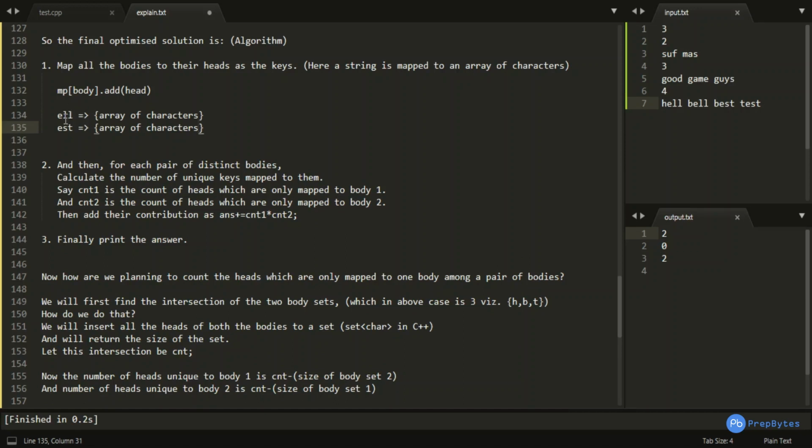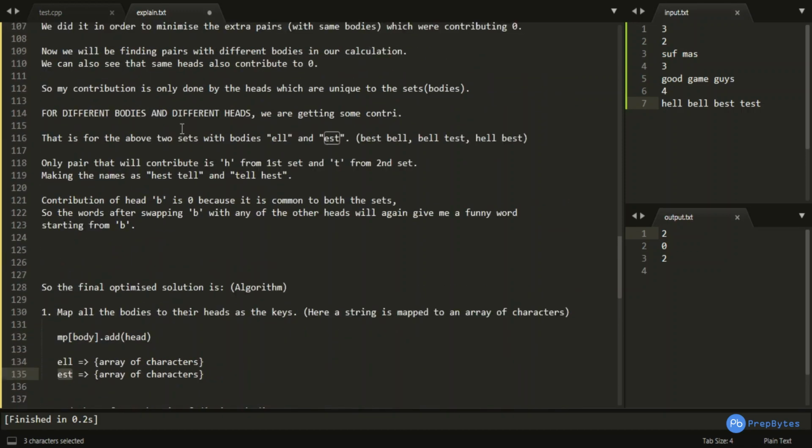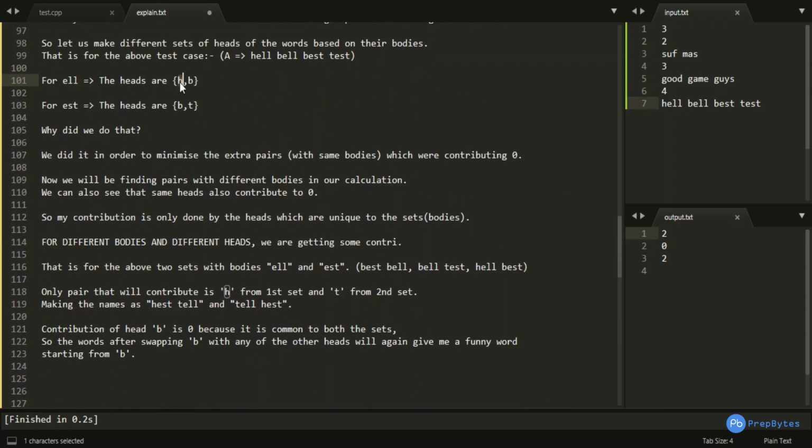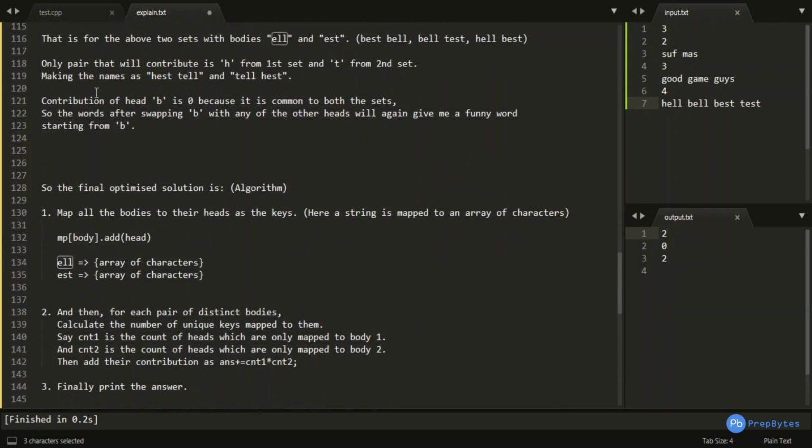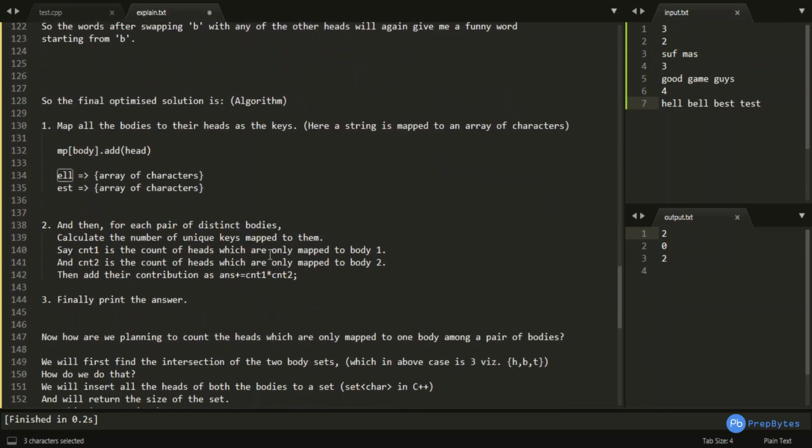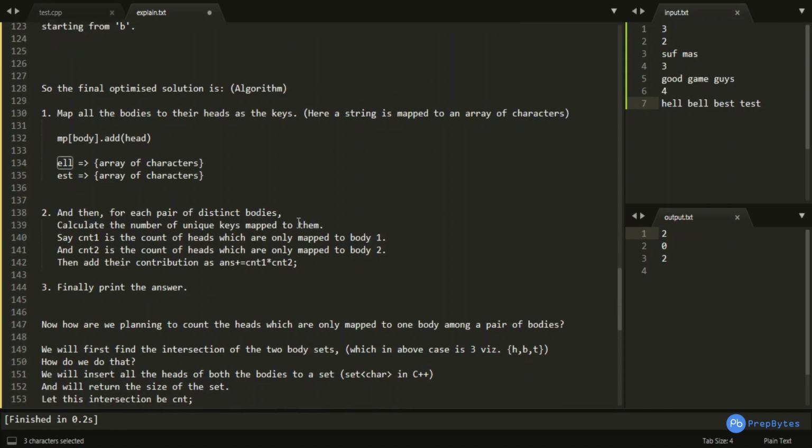Basically in the map a string is mapped to an array of characters, and then for each pair of distinct bodies, for ELL, EST and sets like this, we will have to calculate the unique keys mapped to them. As I said earlier, only the contributing factors are the unique heads in that particular body. So we will have to count the unique number of heads that are mapped to a certain body.